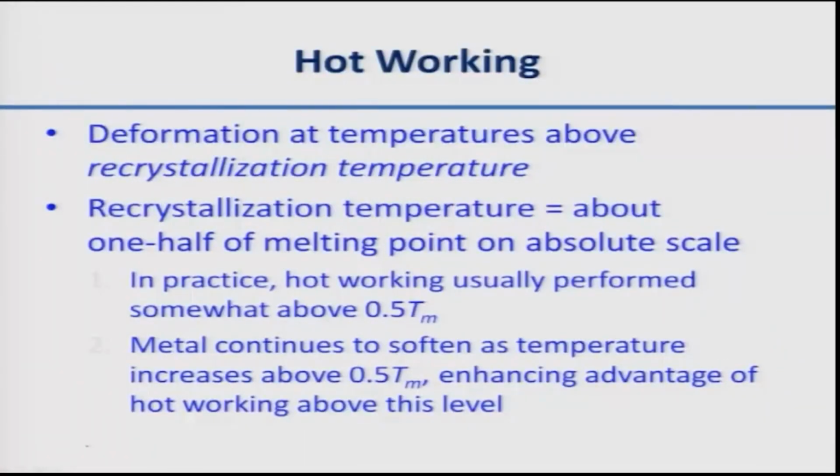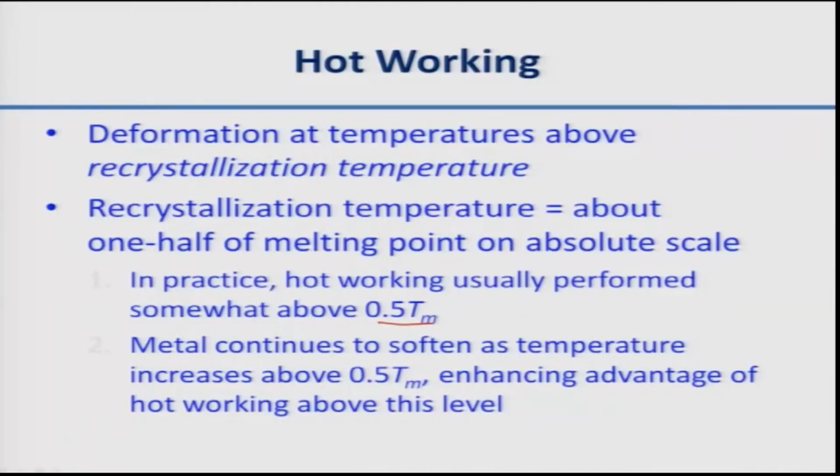Working or forming can be done either by hot working, at a temperature higher than about 0.5 of the melting temperature of the material. For steel, suppose the melting temperature is about 1500 to 1600 Celsius. So any temperature beyond 800 is known as hot working for steels. That means steel will be heated to about 900 to 1000 Celsius and then deformed.